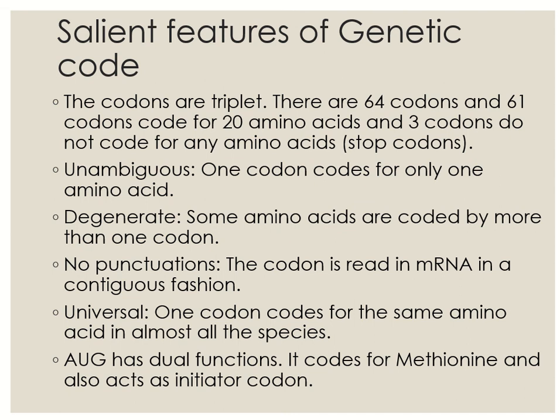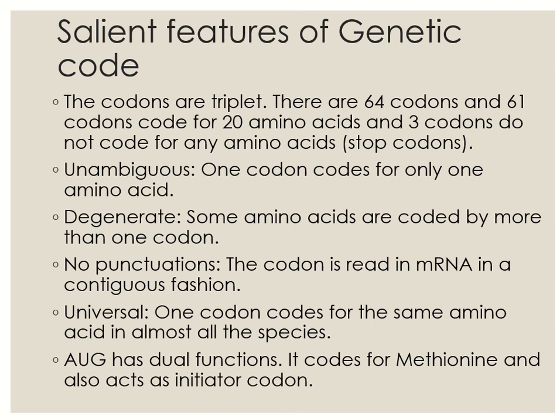Third point, since some amino acids are coded by more than one codon, the genetic code is said to be degenerate. The codons are read in a contiguous manner, that is in a 5' to 3' direction, and have no punctuation marks.